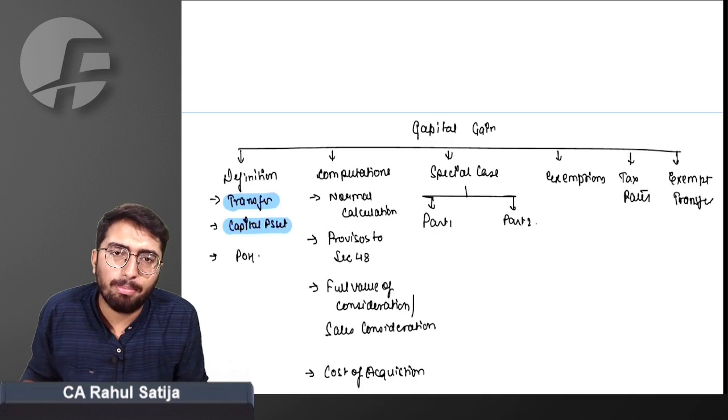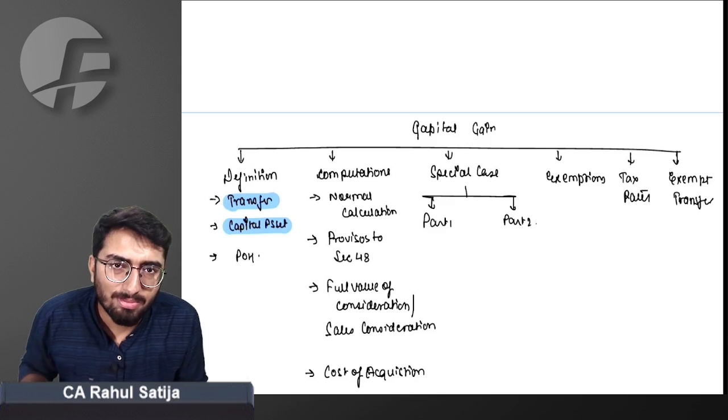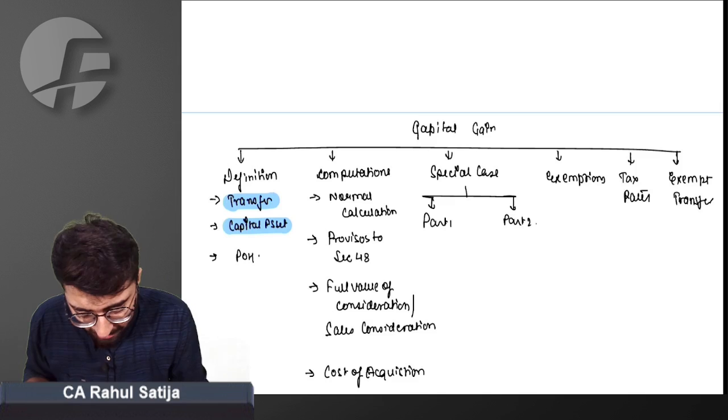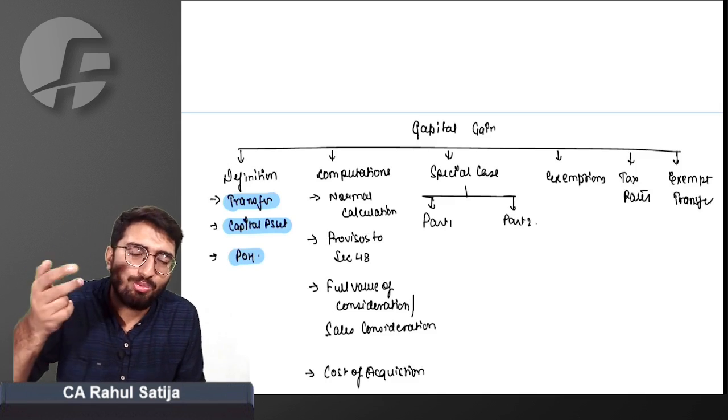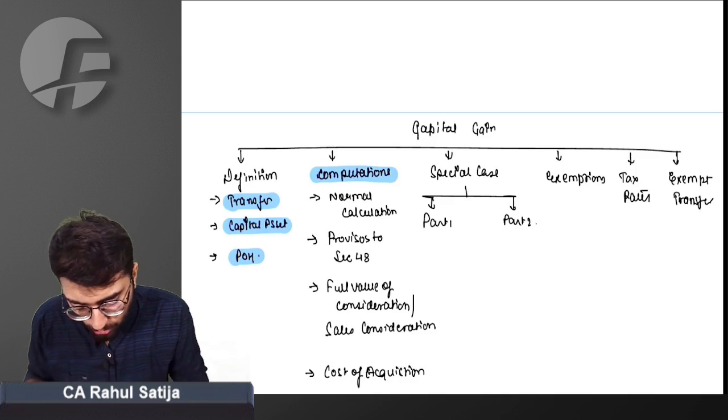Did we understand the meaning of capital asset? Any kind of asset is a capital asset, including FII holdings or ULIPs, except four assets, such as movable personal assets. We did understand the meaning of capital asset, and we did understand the meaning of period of holding. What are the types of capital asset? We are done with the definition portion. Now we have to go for the computation portion.